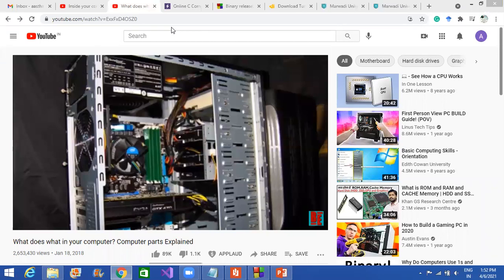So what were the other parts? Whose mic is on? So moving on to other parts, what were the other parts other than the CPU? Anyone?